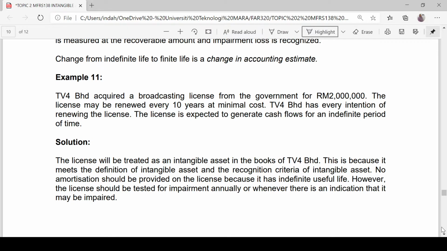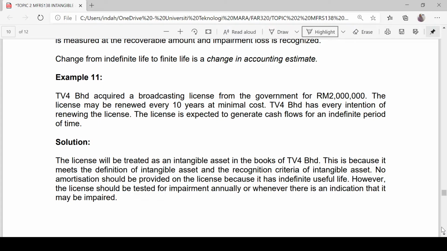Whenever you are required to discuss starting from the year of acquisition of the asset, you have to discuss the recognition of the asset, the measurement, and also the subsequent measurement of the asset. So we start from the recognition.